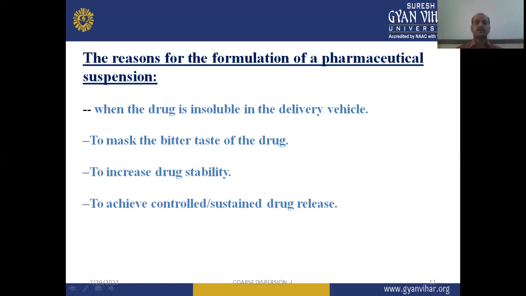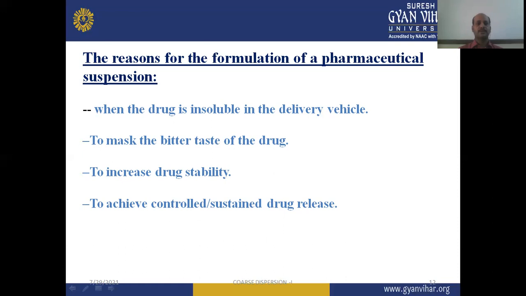Then, to mask the bitter taste of the drug, because many drugs have a bitter taste, we use the formulation of a pharmaceutical suspension. Also, to increase the drug stability, we formulate a pharmaceutical suspension.